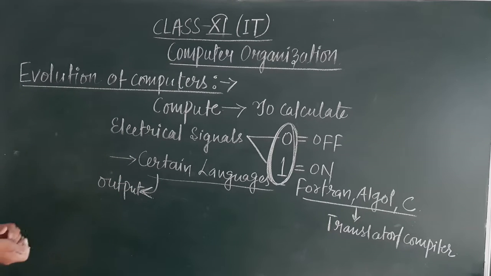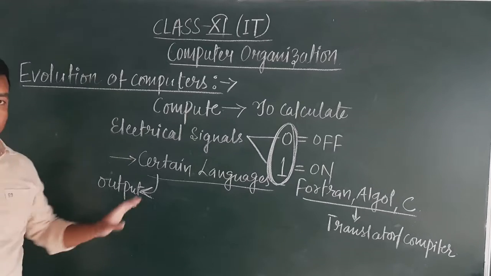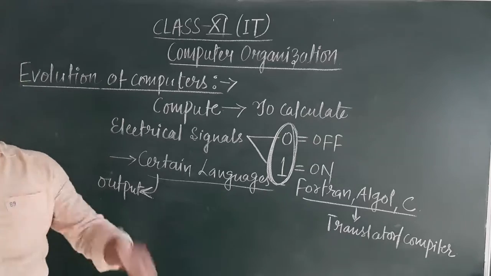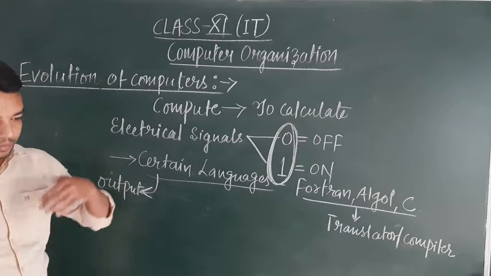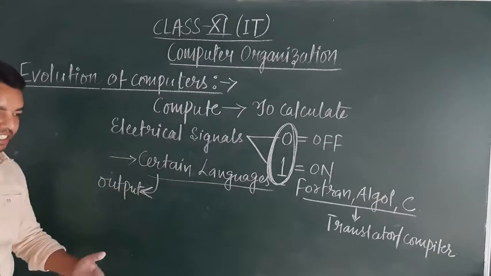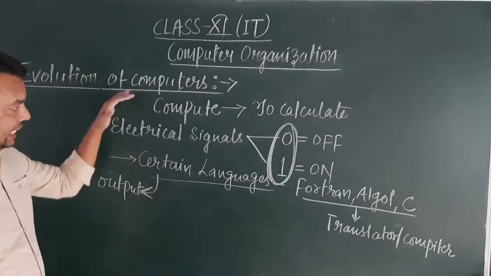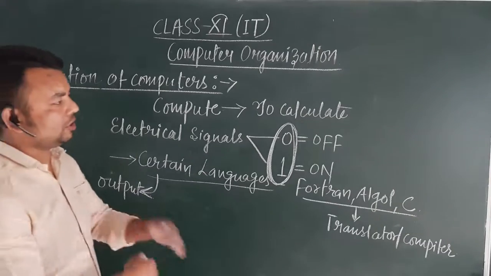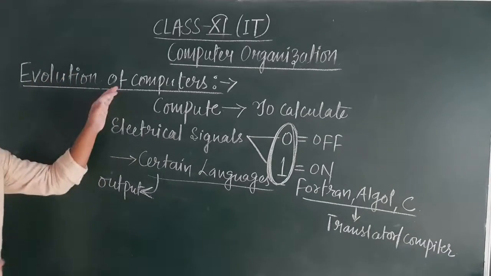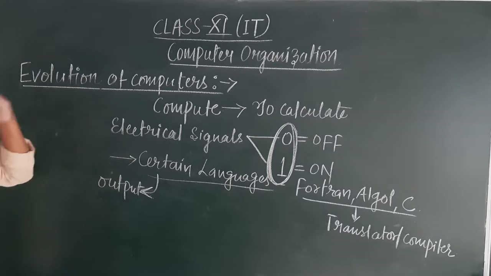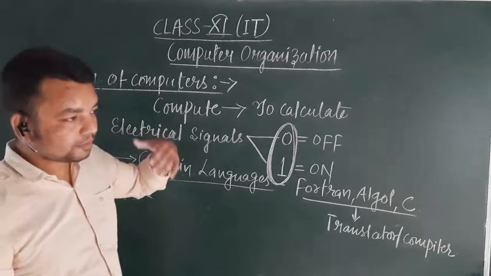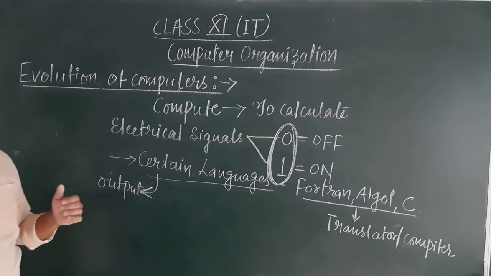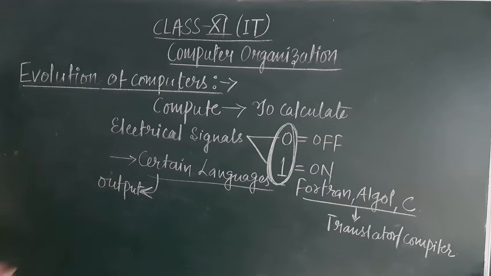So this is how computer evolved since time immemorial, and still it is evolving. As the day passes by, the whole process of evolution of computer is dynamic in nature. Every day new technology attaches, new machines come up with different additions of features. So this is the evolution of computer.